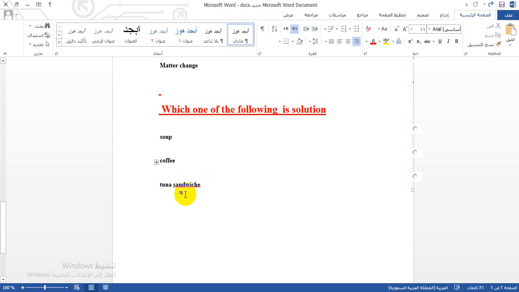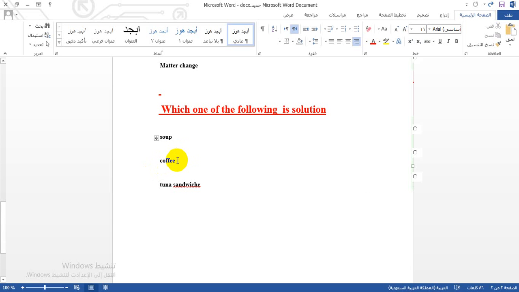So for that reason it's considered to be a mixture, not a solution. Coffee, it's a solution. Why guys? Because the liquid, the coffee itself, the American coffee for example, has particles that are evenly mixed or really well mixed. For that reason you can drink it and you can consider it to be a solution, not a mixture.